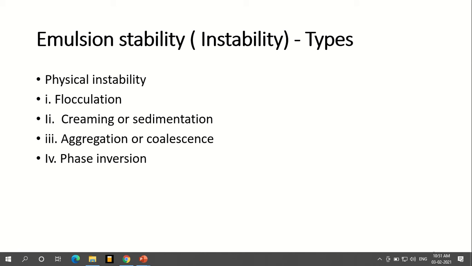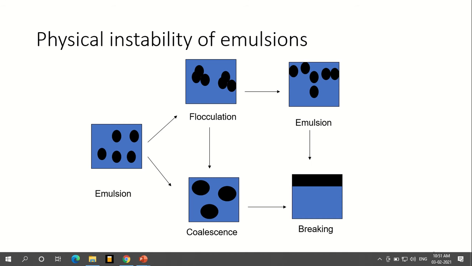Let us see what exactly these changes are, and we'll discuss them one by one. First we'll discuss the flocculation process. You can see in this diagram what exactly this instability process is. In an emulsion there are two phases: one is dispersed in the other, which is the continuous phase, dispersed in globular form.